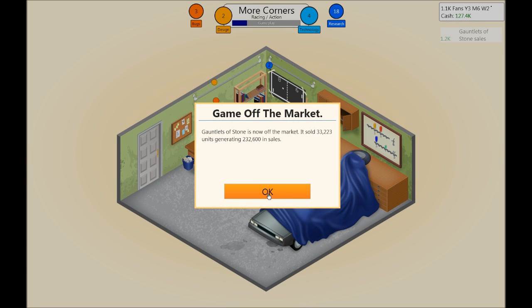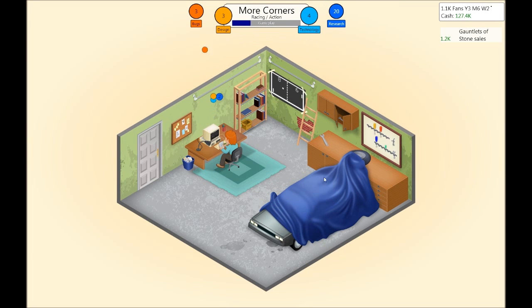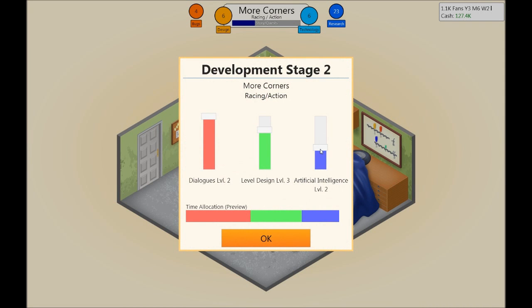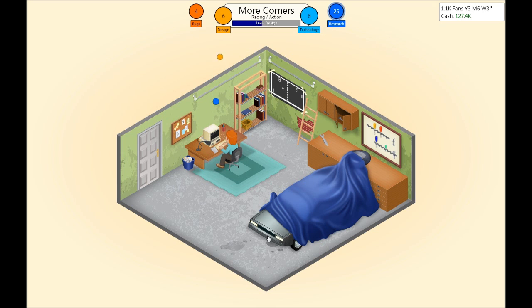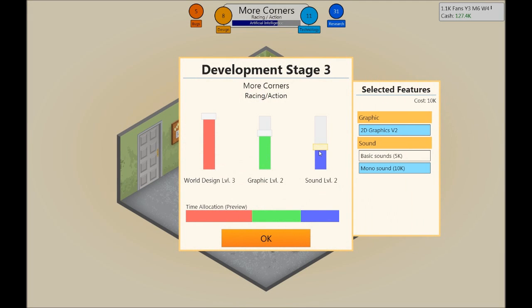Nice sales and sale numbers here, I like that. And we broke 1000k fans. I like that as well. Now, artificial intelligence is important. Dialogues, not. Level design can be there. We need it to be a challenging game, but a fun game at the same time. I don't know if you should max out any of them, but doing that will lower the others. Like if I max this one out, it will lower the others, but if I lower the others, it will still max out that.